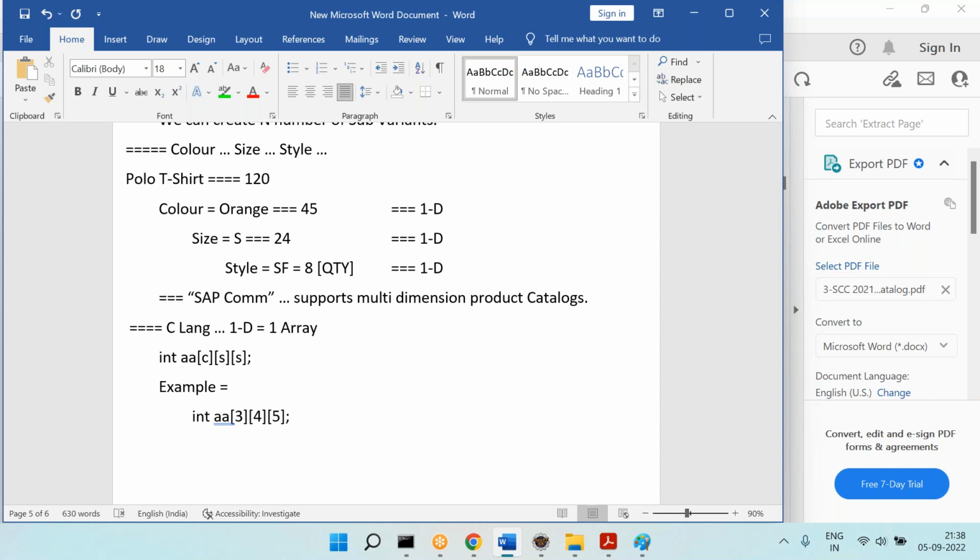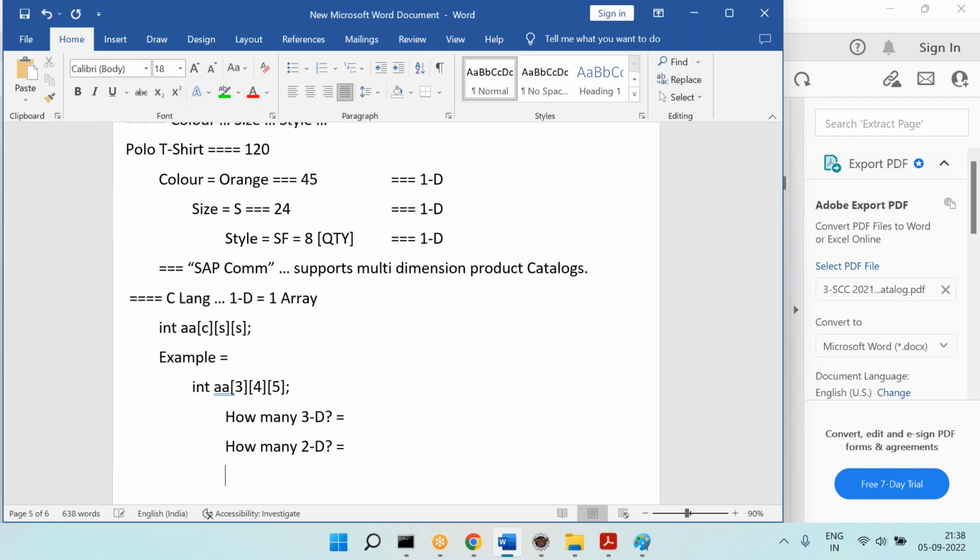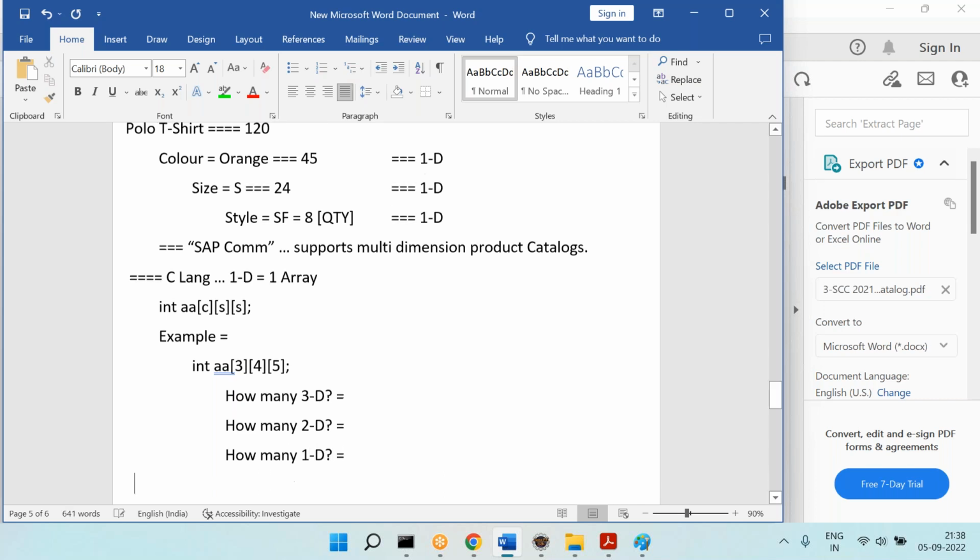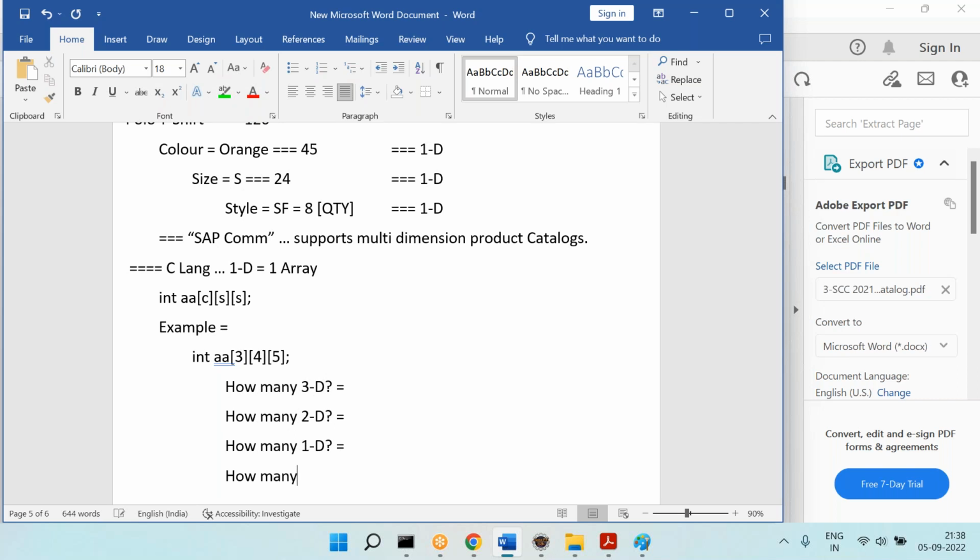In this, how many three-dimensional arrays are there? How many two-dimensional arrays are there? How many one-dimensional arrays are there? And how many elements or products are there?